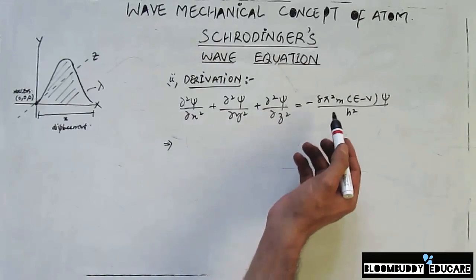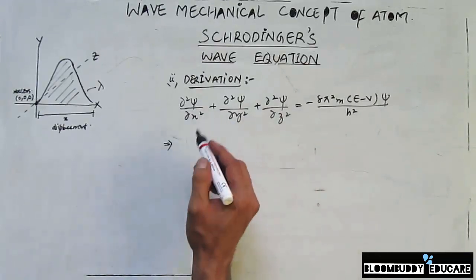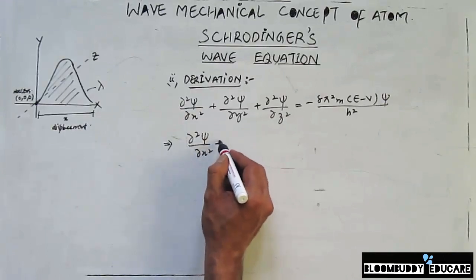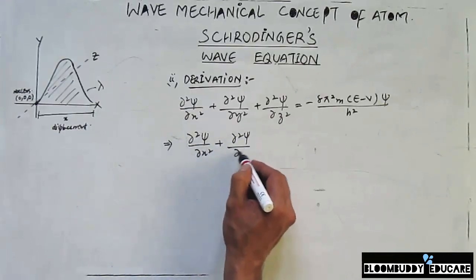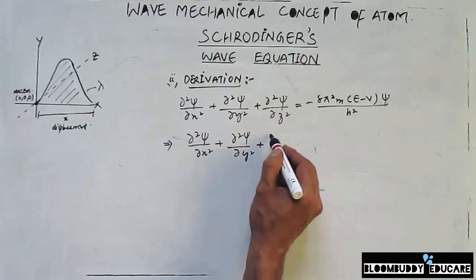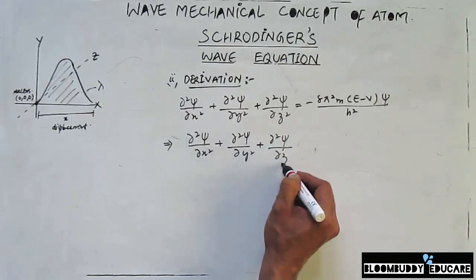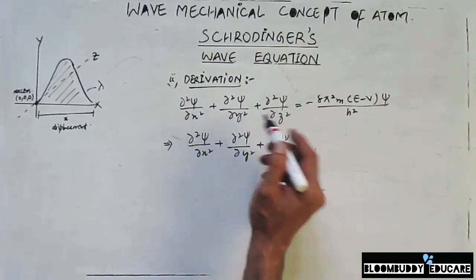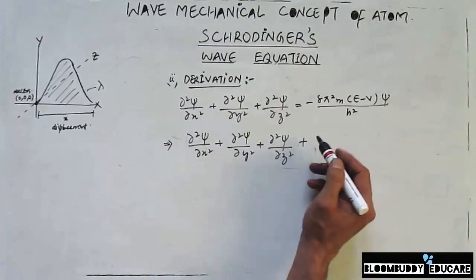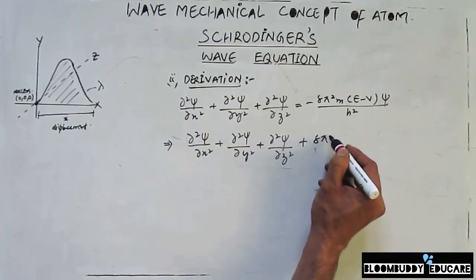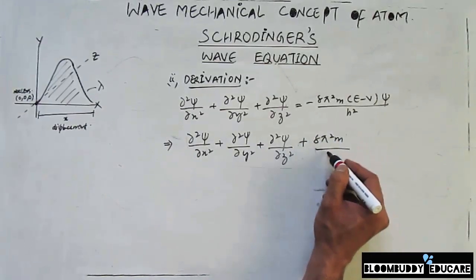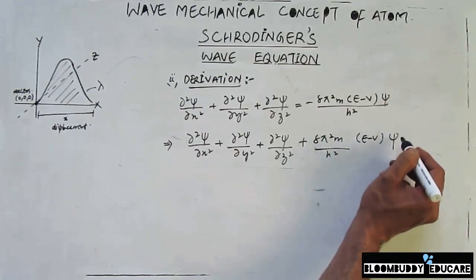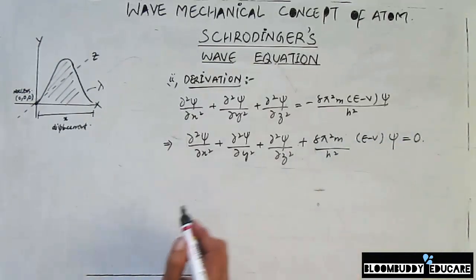Now again, if I take these terms on the left hand side, then this equation becomes del square psi divided by del y square plus del square psi divided by del z square, and when this term is transposed to the left hand side, it turns into a positive sign, plus 8 pi square m by h square, and this E minus V psi is there, and everything is going to be equal to 0.